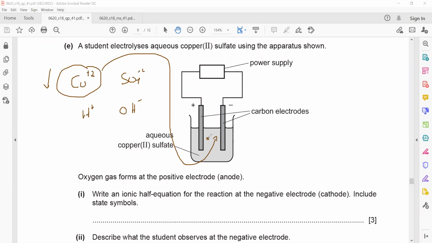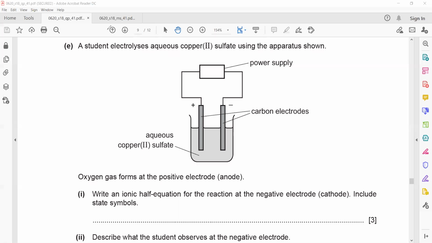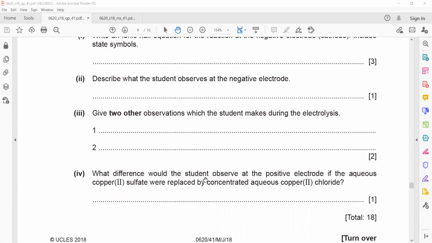And then the second thing: four hydroxide ions will move to the anode, they will lose 4 electrons, and give oxygen plus 2 water molecules. So oxygen gas is there. The oxygen gas is responsible for the bubbles. So bubbles at the anode. And the solution will turn paler.